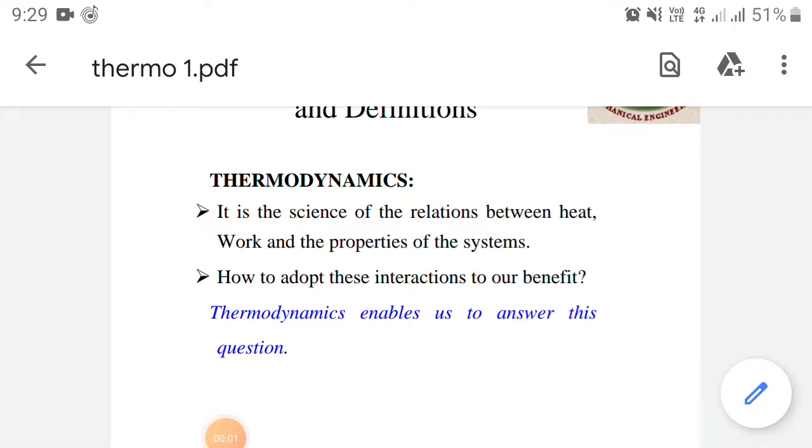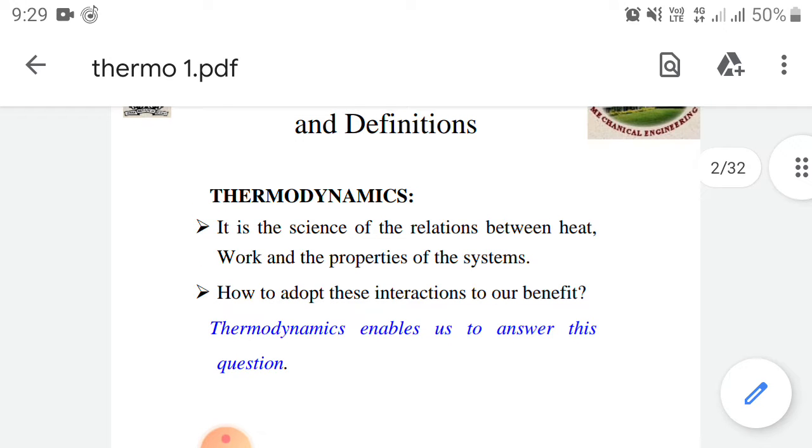Good morning, students. Today we are going to discuss our first unit, the first law of thermodynamics, the basic law of thermodynamics. So here is a brief introduction about what thermodynamics is. Thermodynamics is the branch of science which deals with energy transfer and its effects on the state or condition of the system.